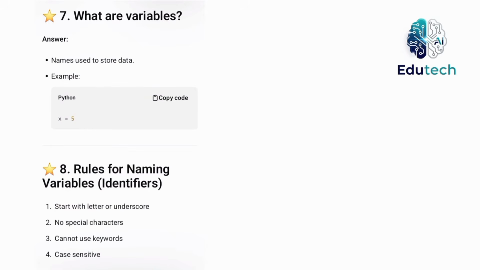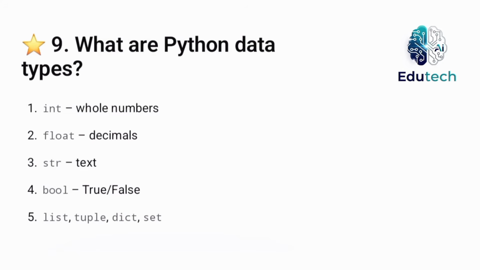What are variables? Names used to store data. Rules for naming variables or identifiers: start with a letter or underscore, no special characters, cannot use keywords, case sensitive. What are Python data types?